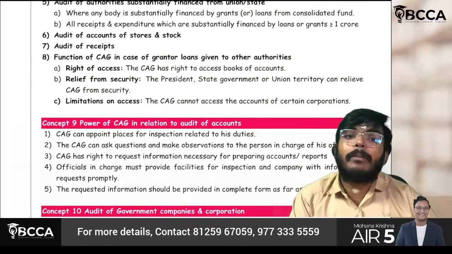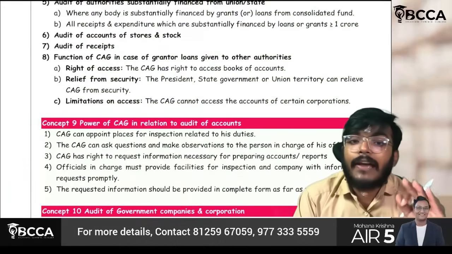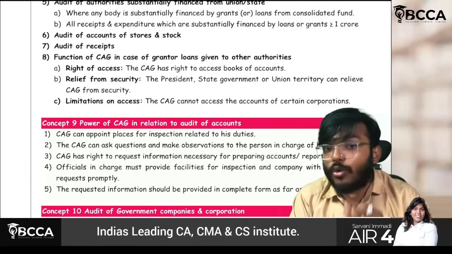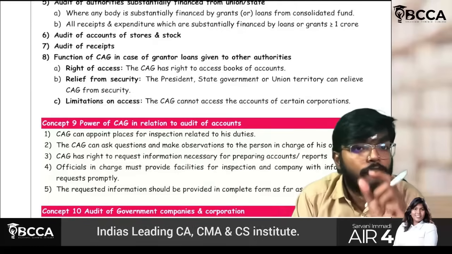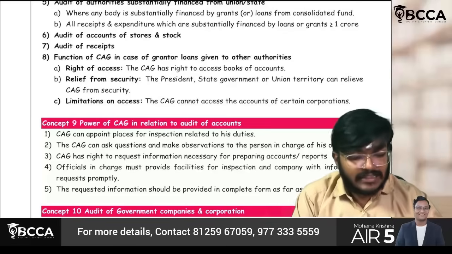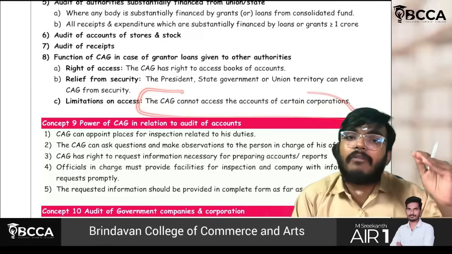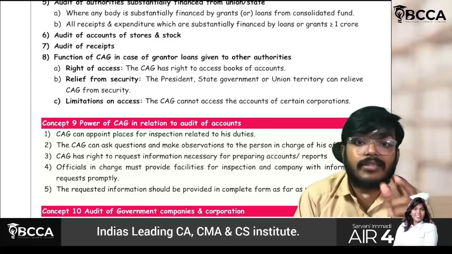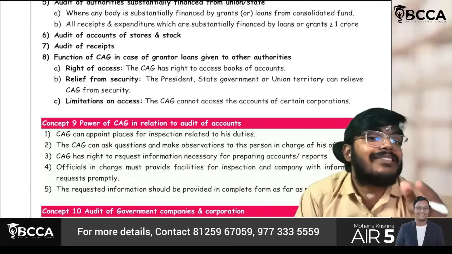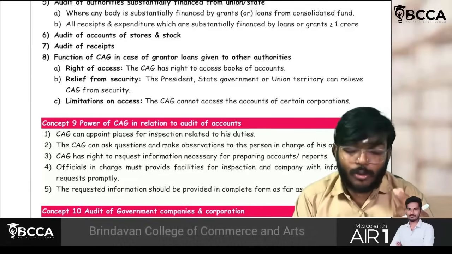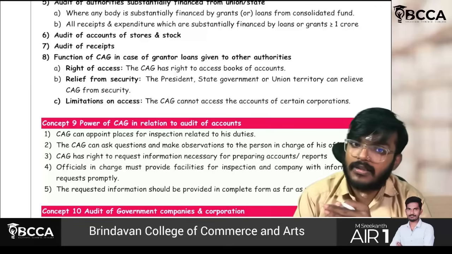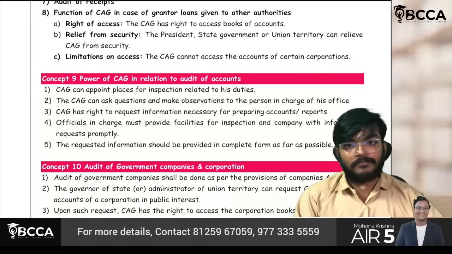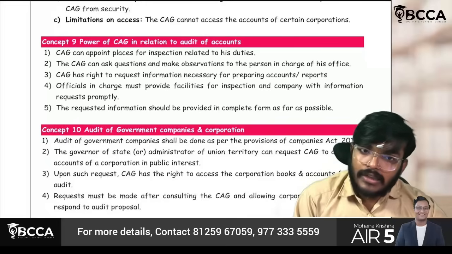Last thing though, limitations on access. If it is necessary, the C&AG also cannot access the accounts of a few corporations. This will be decided by higher levels of authorities. If they want, they can specifically restrict the C&AG from accessing the accounts of such corporations which are highly confidential. That thing also can happen.